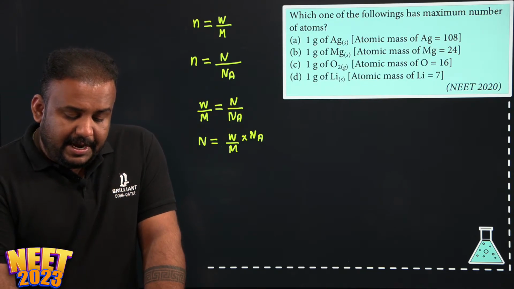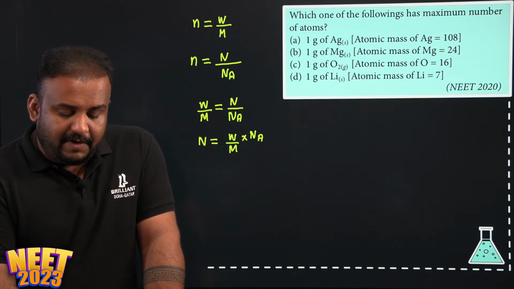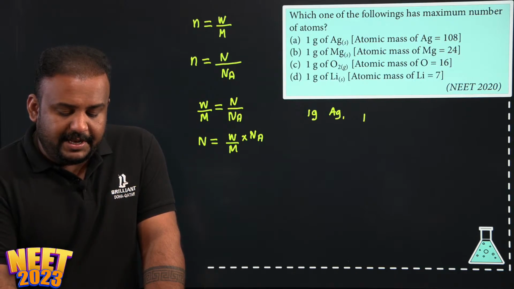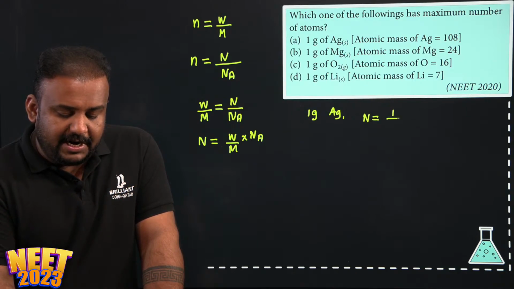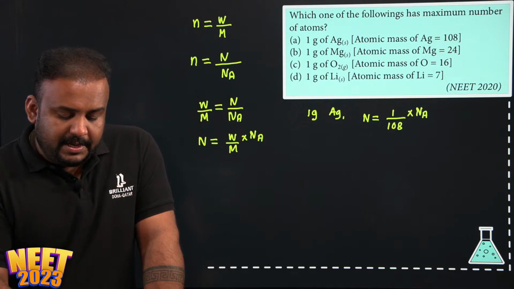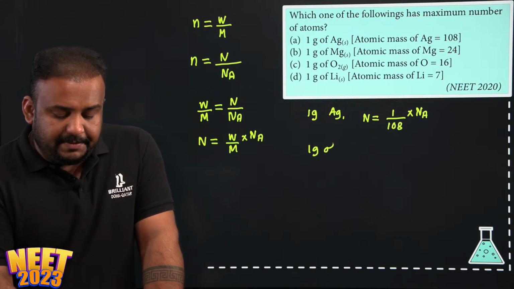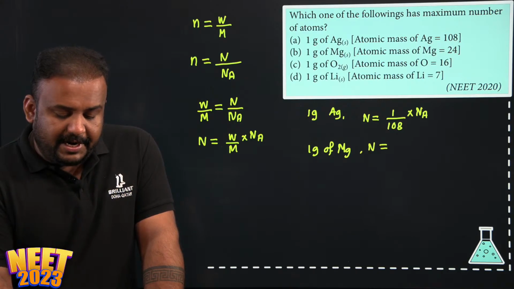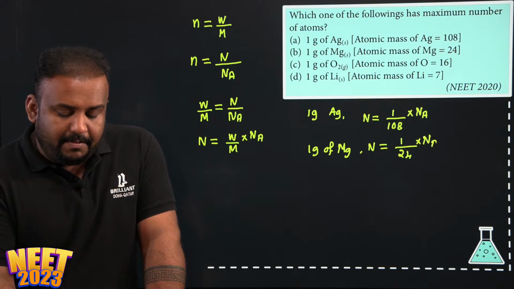You see, in case of silver, for 1 gram of silver, if you want to find the number of particles, we will be writing it as 1 divided by the atomic mass of silver, 108, into Avogadro number. Then 1 gram of magnesium, that is the next one. 1 gram of magnesium will have number of particles equal to 1 divided by 24 into Avogadro number.